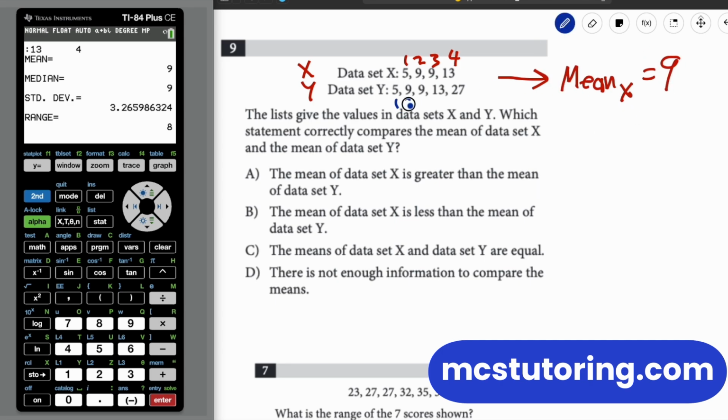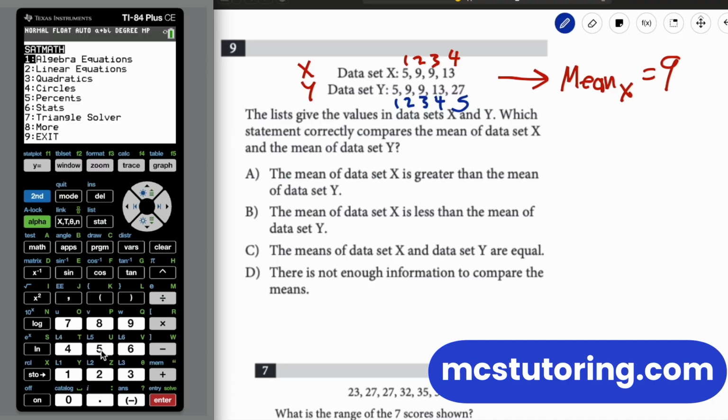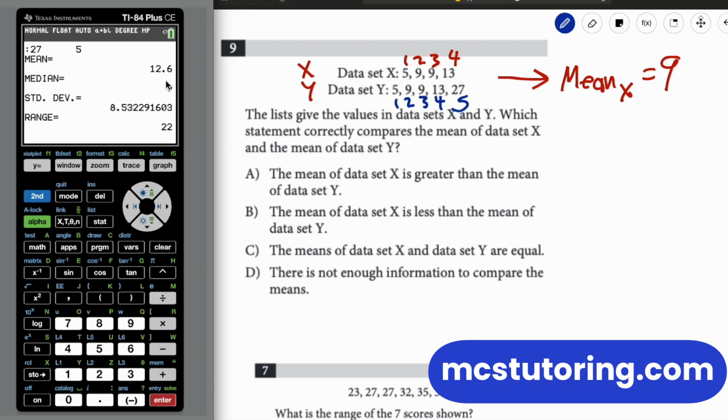Looks like we've got 1, 2, 3, 4, 5. So we've got 5 items in that next list. First one's 5. See, I mean, this is just easy. Look, it is ungodly boring, but it is easy. Okay, 27. Okay, the mean is 12.6. So the mean, oops, that's not the greatest way to spell mean. The mean of Y is 12.6.